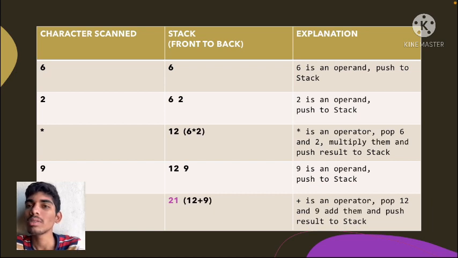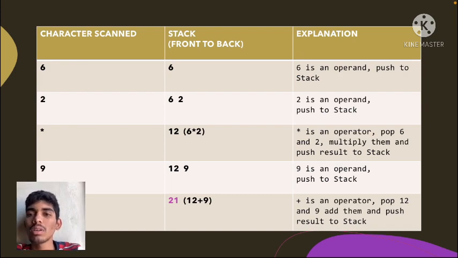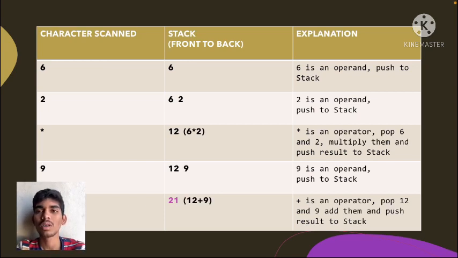Now the character scanned is into, which is an operator. Therefore we will get 12, because into is an operator, so we pop the last two operands. As we know from the algorithm, if we come across an operator, then we should pop two operands.